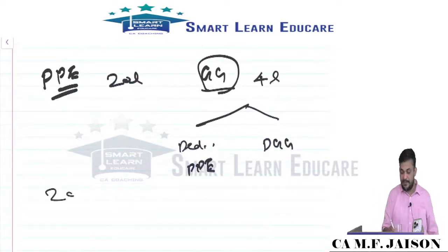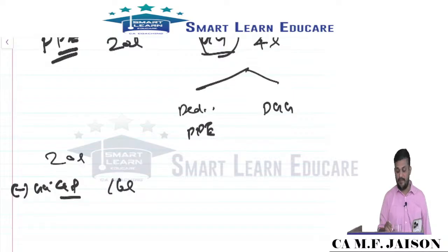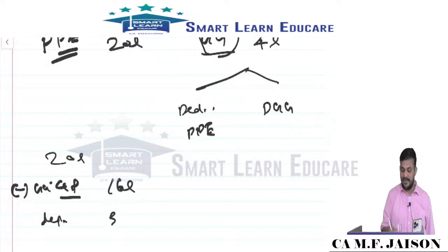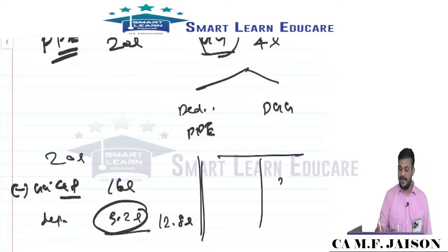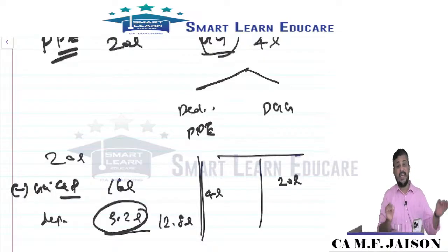So method 1: 20 lakhs minus 4 lakhs deducted from the asset value, you will show 16 lakhs. Suppose the asset's useful life, my dear friends, is 5 years. Then you will be charging depreciation, say 3.2 lakhs, and you will show 12.8 lakhs. This is one method. So you will have 3.2 lakhs depreciation in the SOPL. Option 2: 20 lakhs is shown as asset value. Government grant is accounted as a liability.